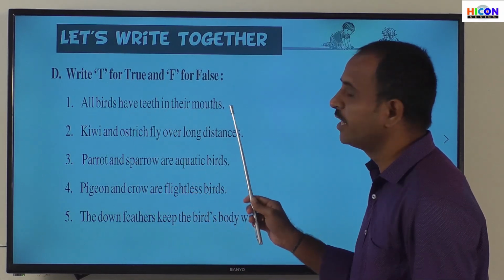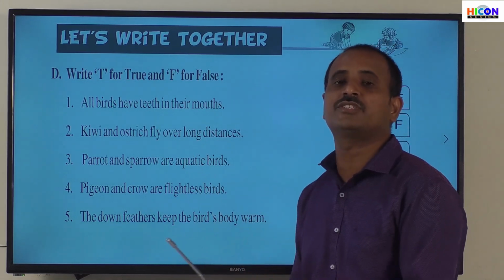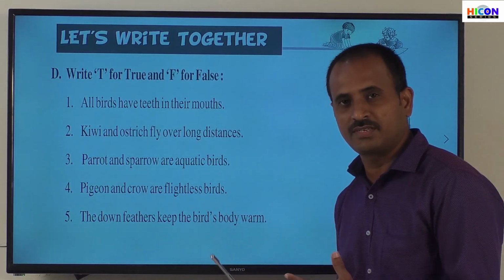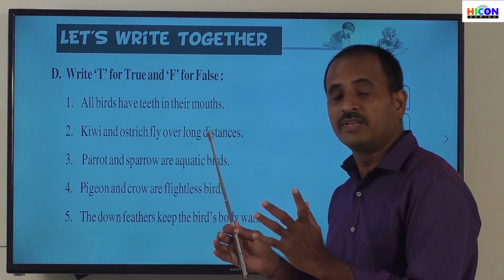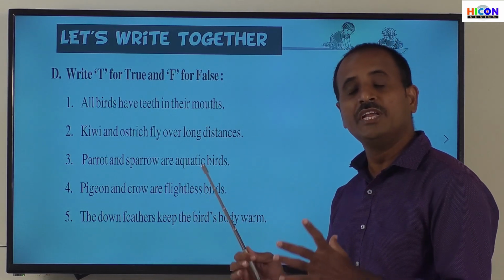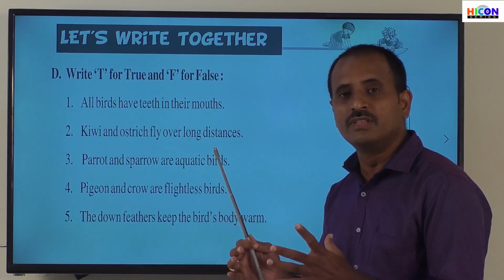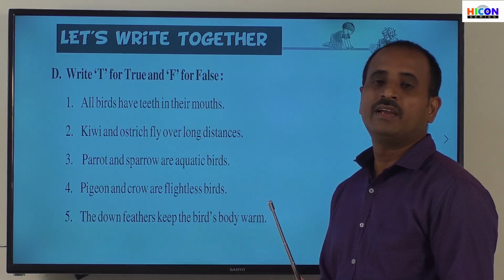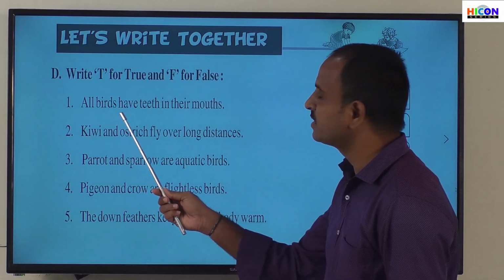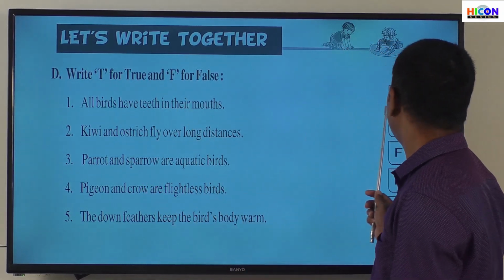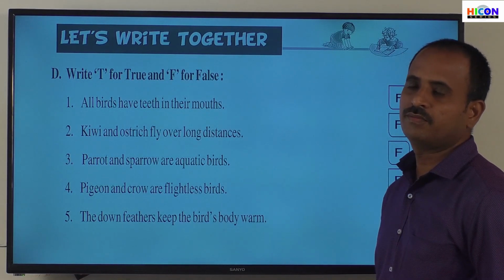All birds have teeth in their mouths. Already we have discussed in the chapter, and also in the fill in the blanks, that birds do not have teeth in their mouth. They have only beaks, and they use their beaks to eat the food, and they do not have any teeth in their mouth. So the first sentence is false. The answer for the first sentence is F.